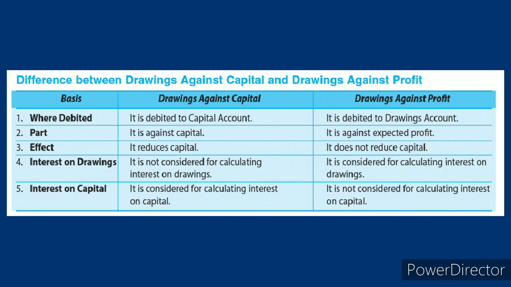Interest on drawings will be entered first in the credit side of the profit and loss appropriation account. So interest on drawings account debited to profit and loss appropriation account is the journal entry, and usually that interest is charged against capital. So it will be reducing that interest on capital, right?